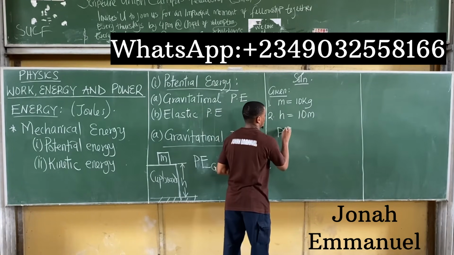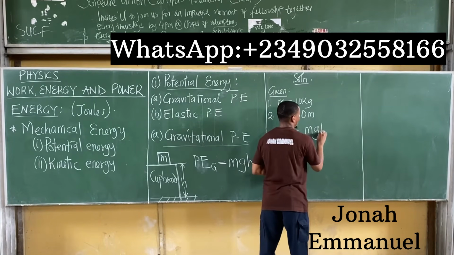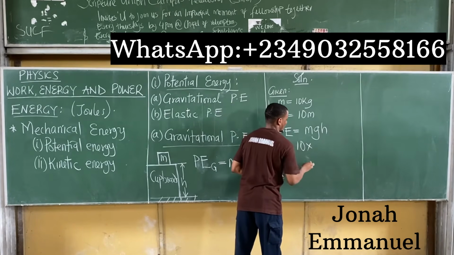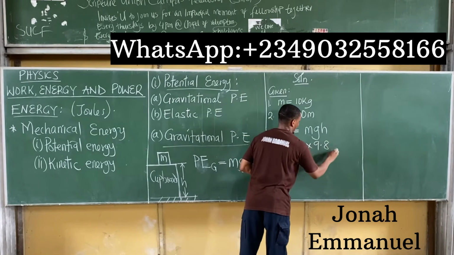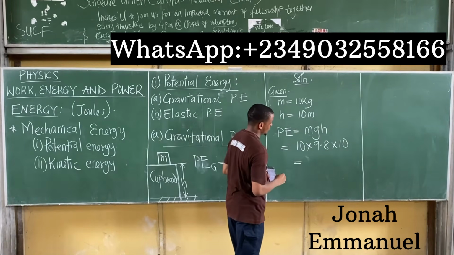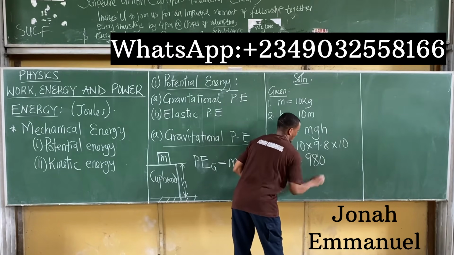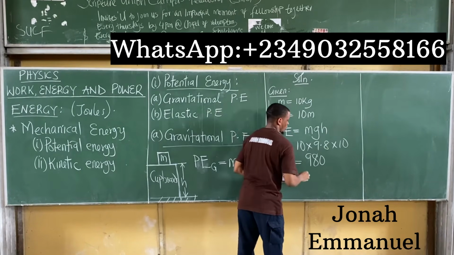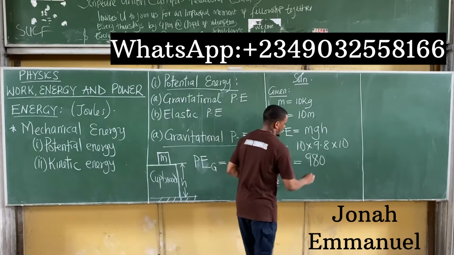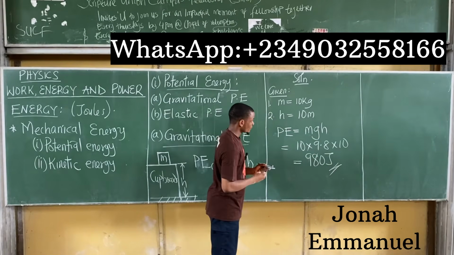Now we know that potential energy PE is equal to mass times gravity times height, and that's equal to mass 10 times gravity 9.8 times height 10. If I multiply this, it should be about 980. Potential energy, or energy as we said, is measured in joules. So it becomes 980 joules.